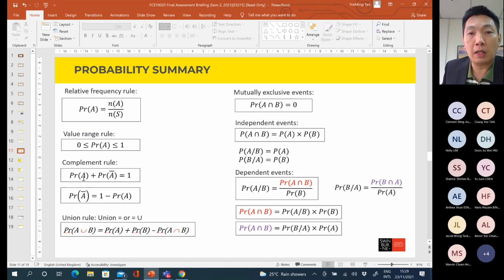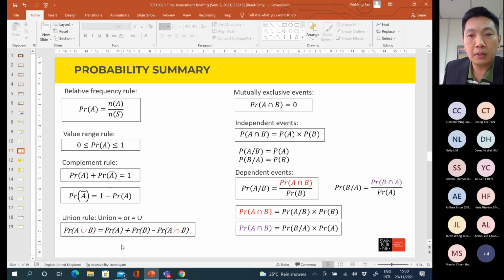Then the complement rule, which means probability A plus probability non-A always equals 1. You can transpose this formula if you want to calculate the probability of the non-A event. You move probability of event A to the right hand side, where it becomes minus this variable. Then you get the probability of non-A by applying the complement rule.